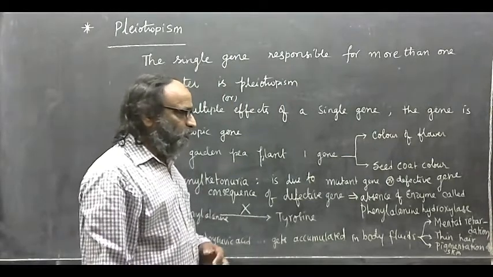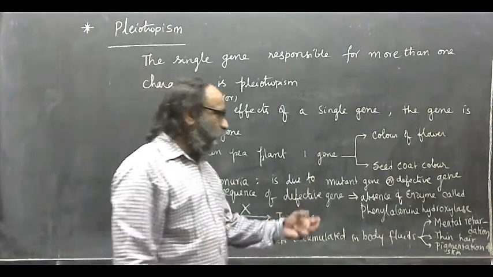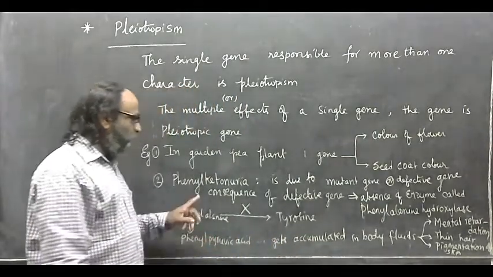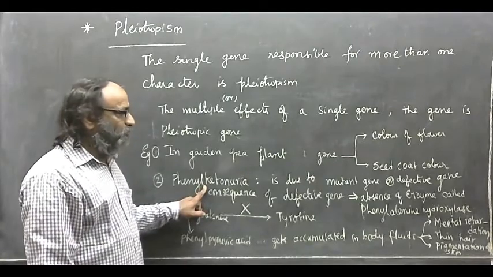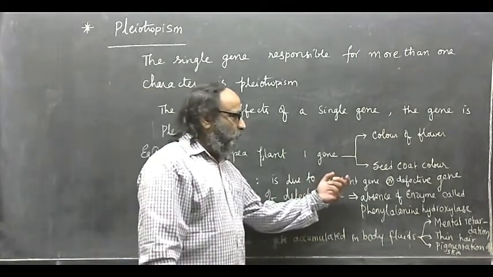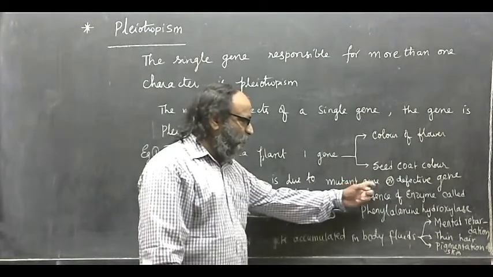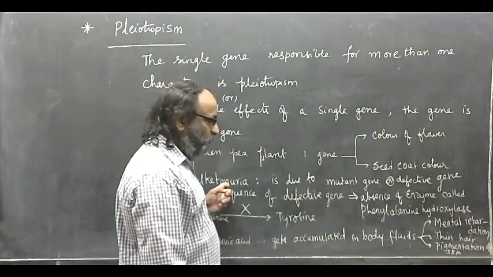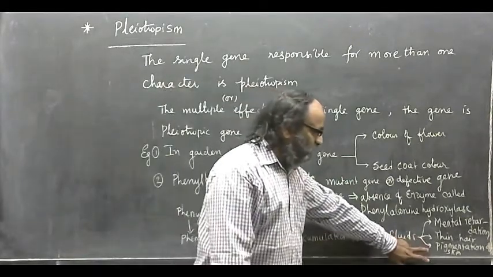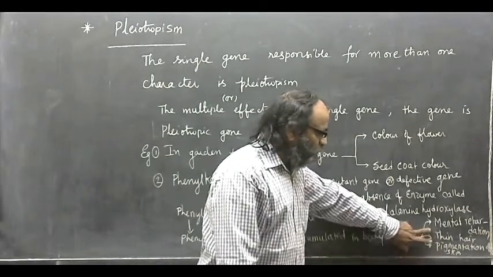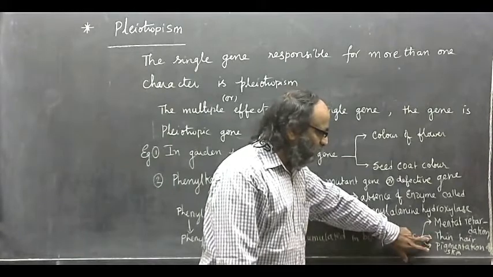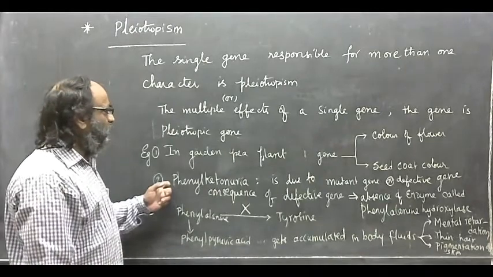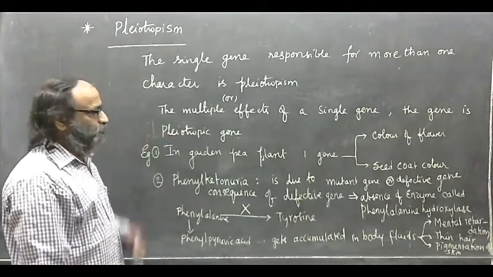These are the characters seen in persons suffering from phenylketonuria. That means one gene defect shows the symptoms of the disease. More than one character is seen, therefore phenylketonuria is also an example of pleiotropism.